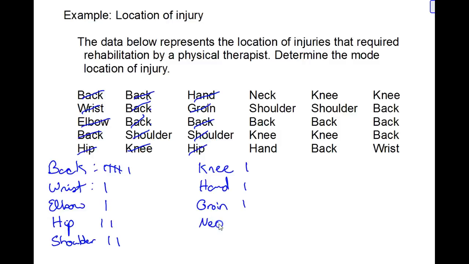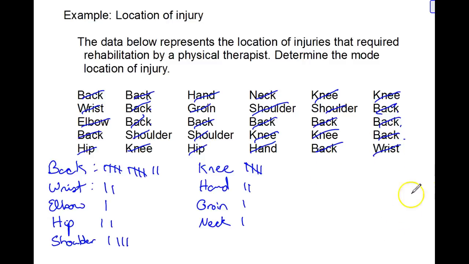We have a neck. We have another shoulder. We have another back, a knee, and another hand. Then in the 5th column, we have a knee and a shoulder, another back, another knee, and another back. Then in the last column, we have a knee and 3 more backs, and a wrist.